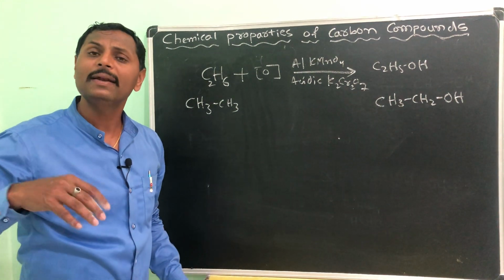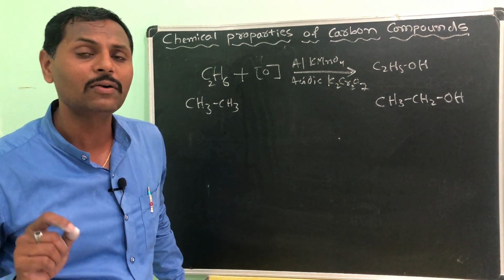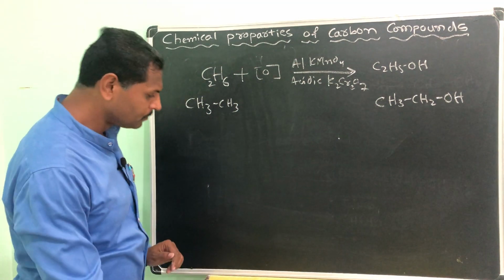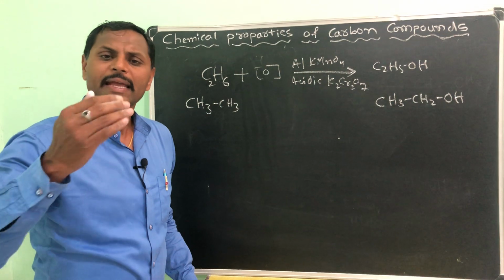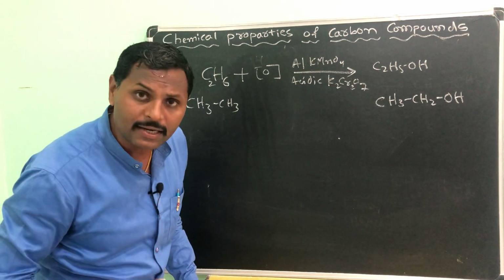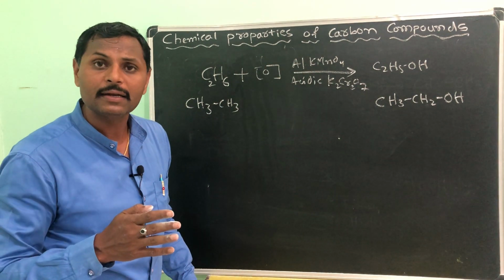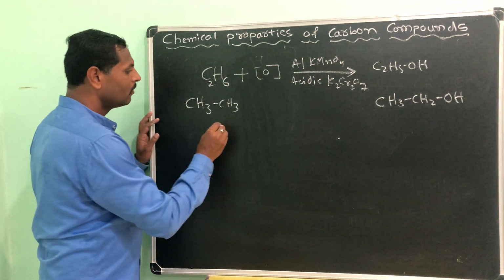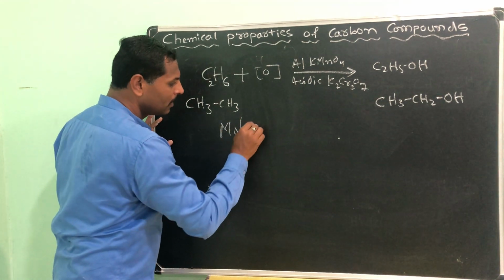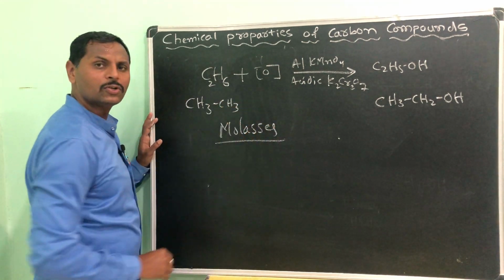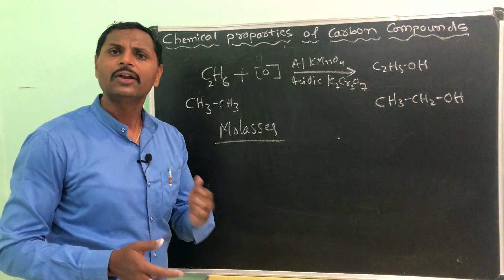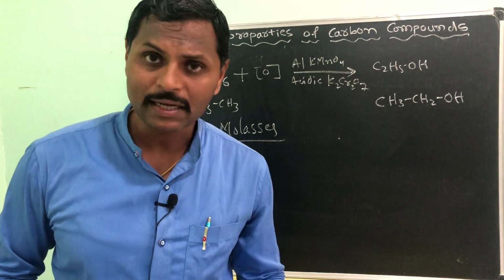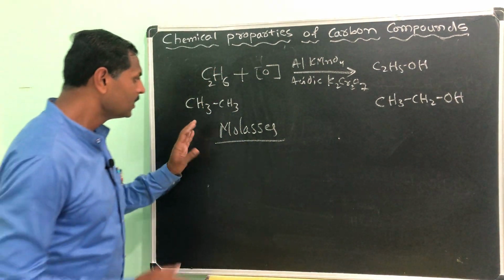Whereas commonly for the commercial purpose, how we are preparing the ethanol in a huge quantity. You know that the molasses, the end part which is not crystallined in the sugar preparation, that part we call it as a molasses. Okay. So molasses is nothing but it is just the non-crystalline form of sugar. Then what is sugar? It is a disaccharide. Okay, it is just a disaccharide.